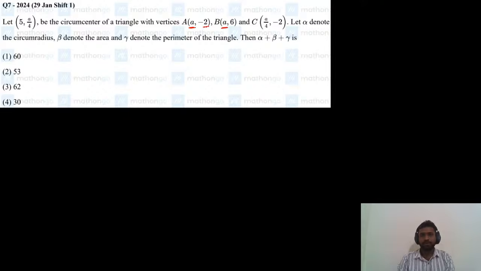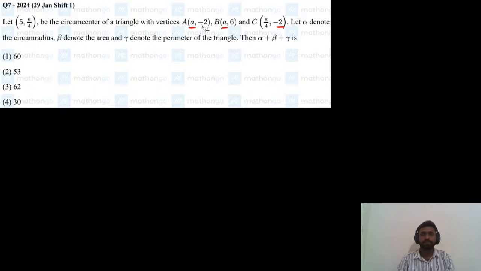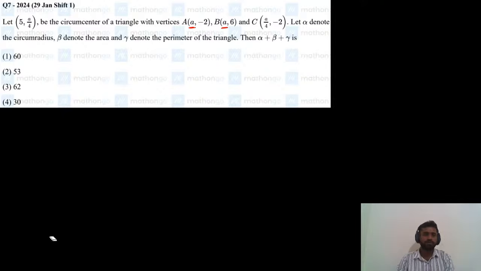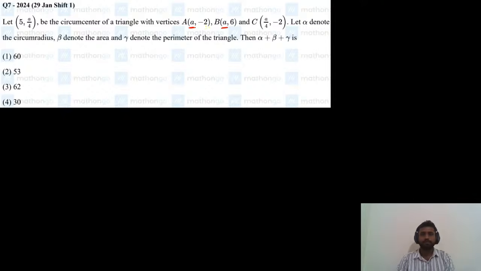And for points A and C, the y coordinate is the same, right?